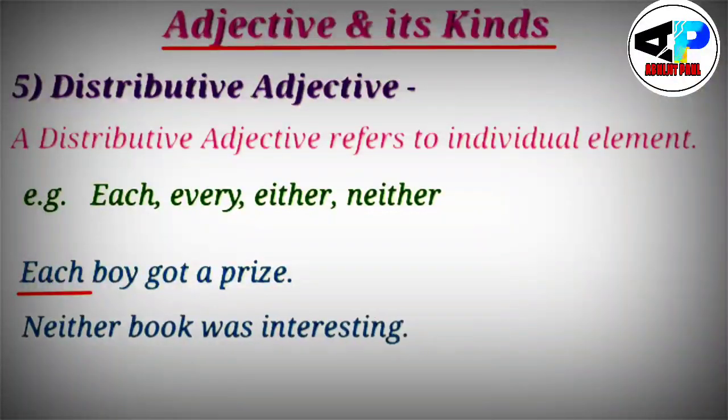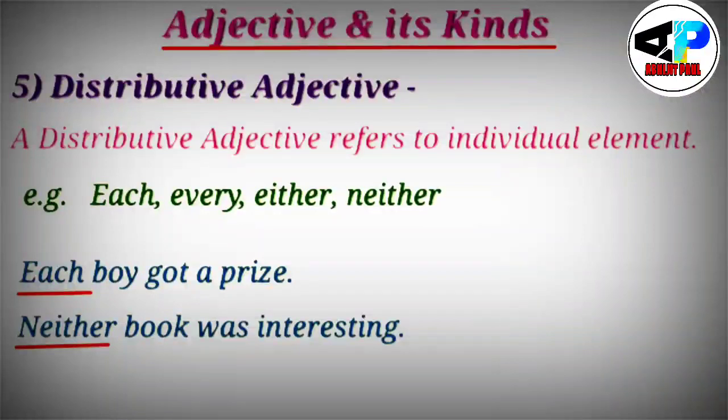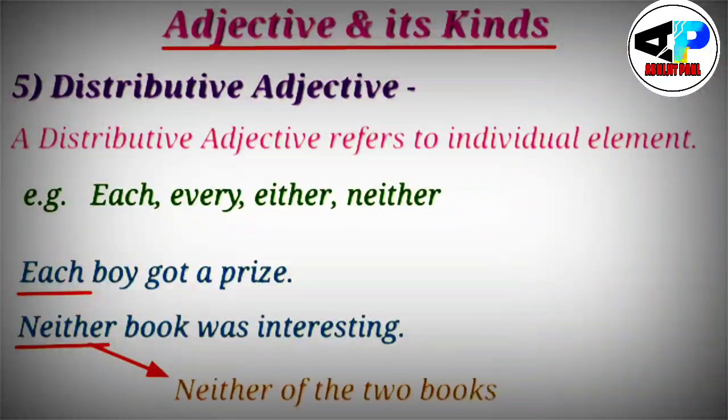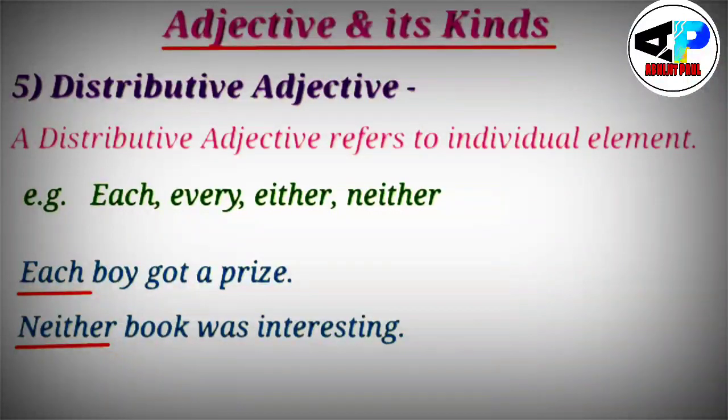Neither book was interesting. So which book? Neither book. So again I am dividing the words, or I am showing neither of the books, right? Neither book means neither of the books. How many books were there? Suppose two books were there. I'm talking about neither of the books. So somehow I have referred to the individual element. So these are known as distributive adjectives.